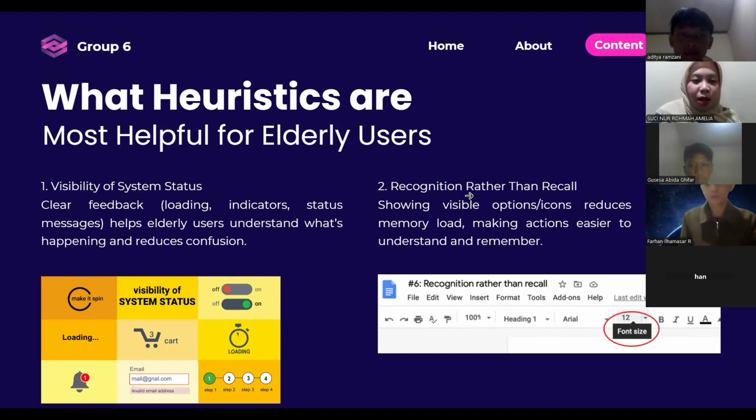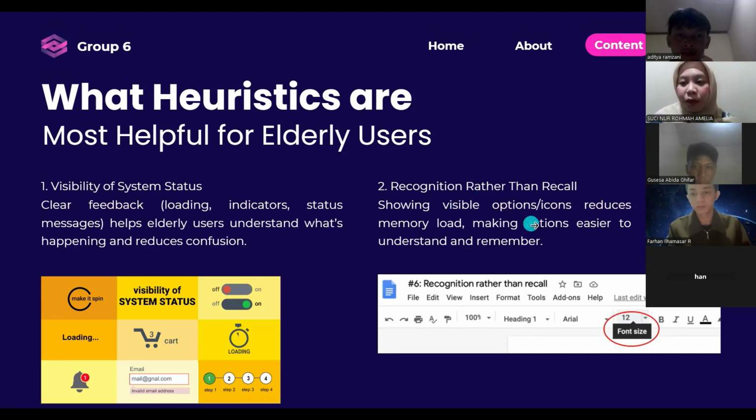What heuristics are most helpful for elderly users? Let's start with the first heuristic, visibility of system status. This principle is crucial for elderly users because it helps them understand what the system is doing at any moment. For example, a loading indicator, status message, or icon like email and card provides clear feedback. This reduces confusion and builds confidence,